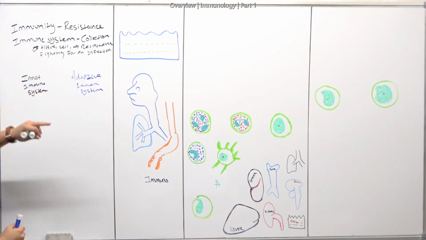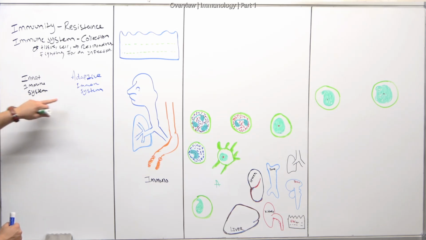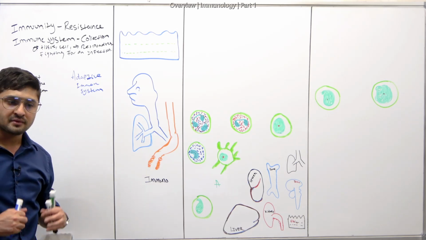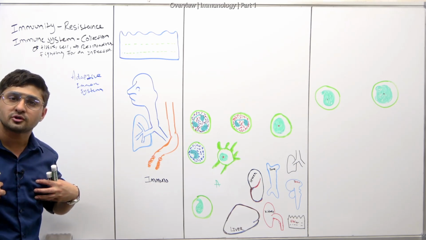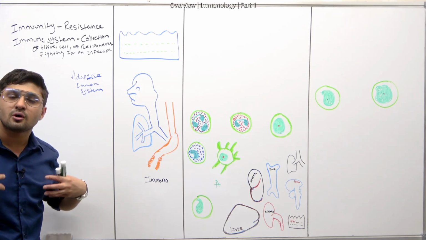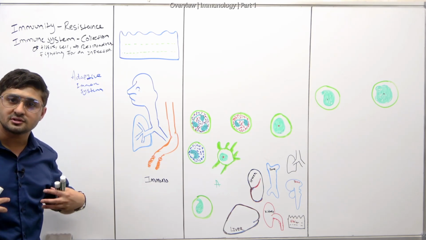What is the difference between innate and adaptive? That's something you have to remember. Whenever you think about innate, think about before birth. It is already present within yourself.